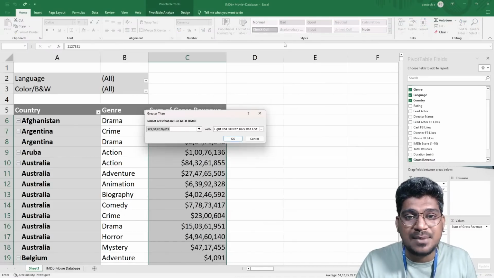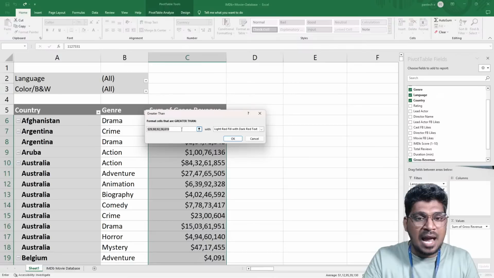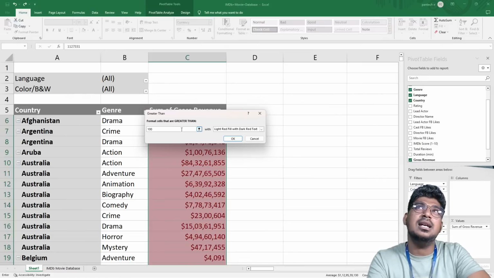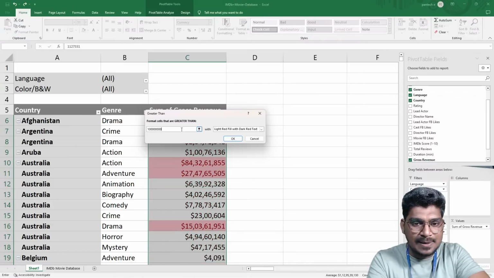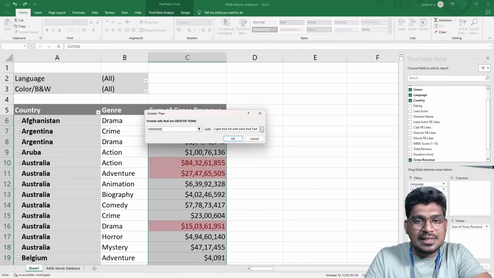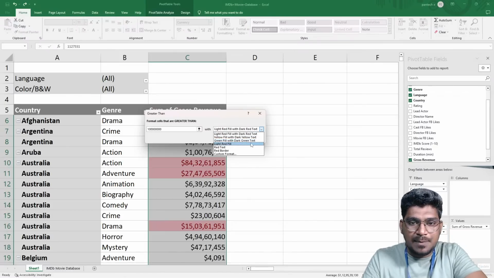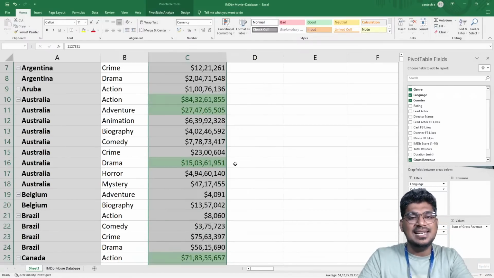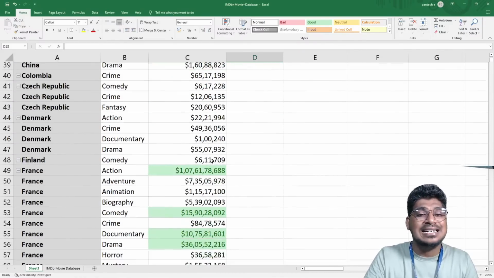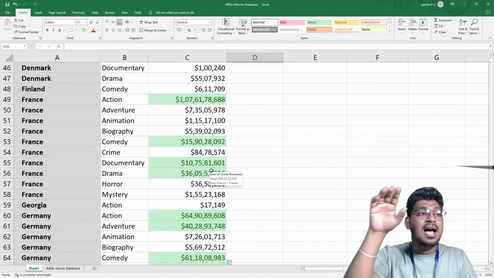So now I'm selecting greater than and fixing the range, for example $100 million. $100 million comes to nearly 8 zeros, right? Just a minute: 1, 2, 3, 4, 5, 6, 7, 8. Once I click this, I want to change the color option. For example, I'm going to select the colors. Now you can see this option, selecting this one.